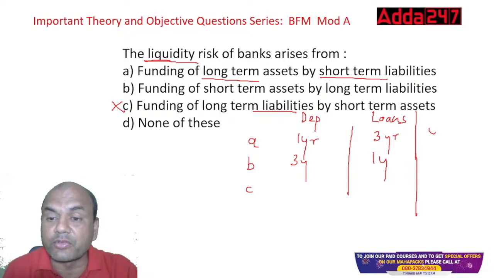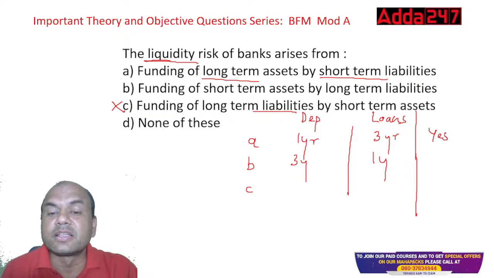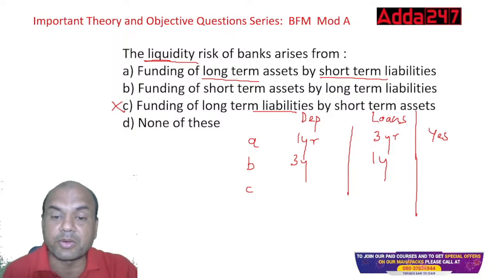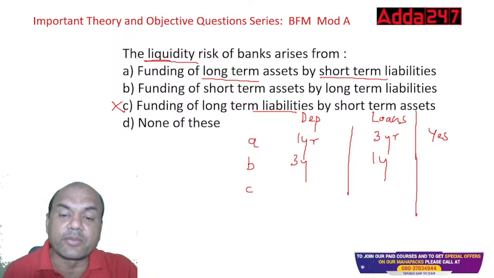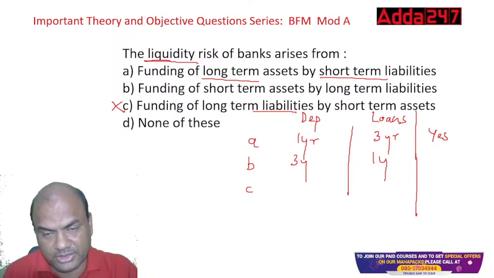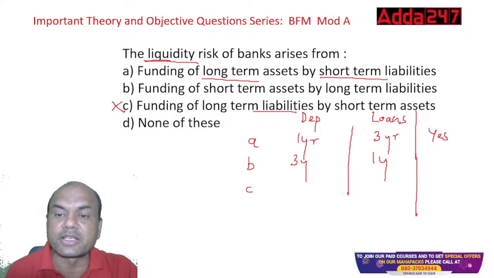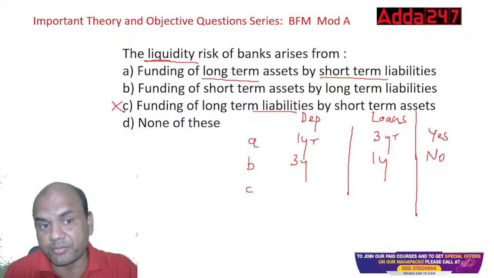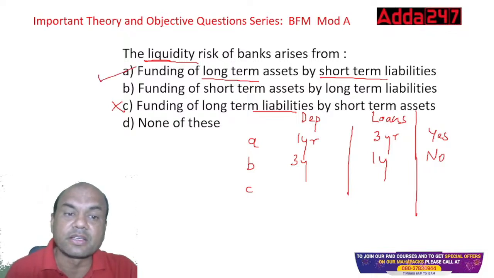Yes, it will create a problem. Why? Because this person who has deposited will come to me after 1 year, but this person will pay me after 3 years. What about B? If this person has given me a deposit of 3 years, he will come after 3 years, but the borrower will pay me after 1 year. So I won't have any liquidity problem, because whenever the depositor comes, I can repay him or her. So the answer is A.